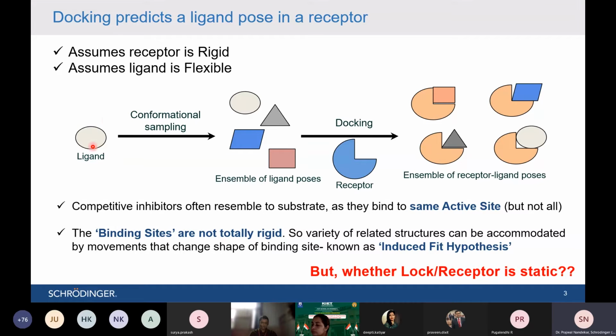So this is the whole story we follow in molecular docking, in which we consider the receptor as rigid. But again, the question is whether the lock, or receptor, is static in nature. As I said, no, it is not at all static. It is all moving. So you need a methodology through which one could find out not only that the ligand is flexible, but that the protein should also be flexible. And then accordingly, you need to find out how the ligand fits inside it while everything is moving, how it stays there, and what is their binding energy. If you could achieve this, that's the actual high level of drug designing with the help of computational methods.